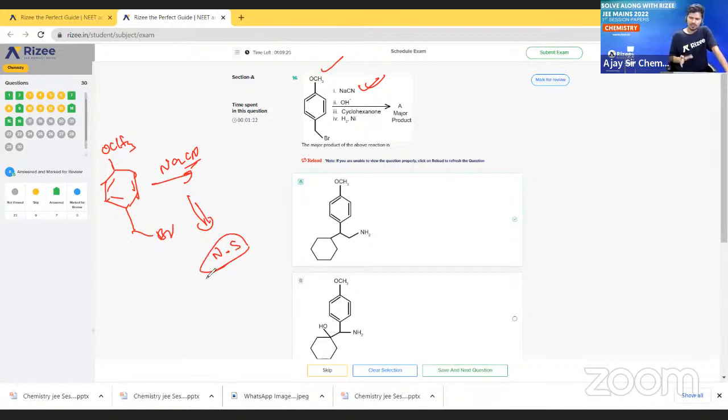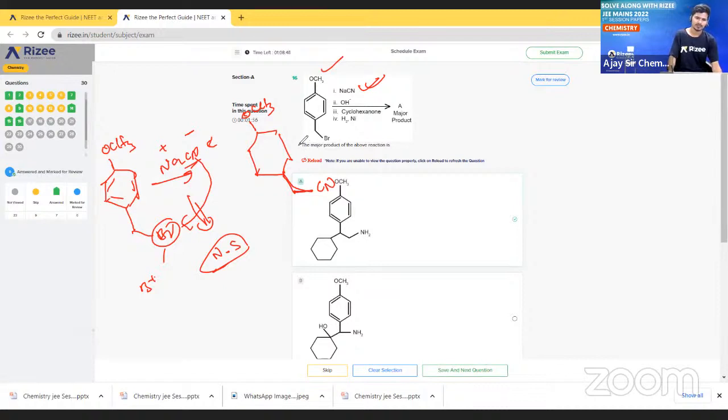A weak nucleophile is replaced by a strong nucleophile. See here, this is Na plus and CN minus, and this is Br minus. Br minus is also a nucleophile, but Br minus is a weak nucleophile compared to CN minus. That's why this CN minus is going to replace this Br minus. Very simple. So here we will form OCH3, and here we will get CN. Clear?